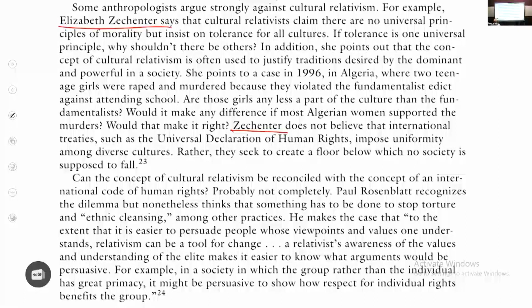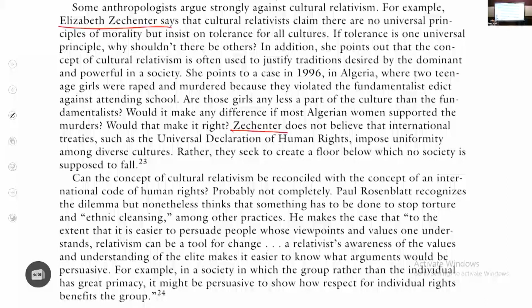So the debate is, in the name of cultural relativism, can we justify some practices like mutilation? For example, there was a study in Algeria. Some women were raped and publicly killed because apparently they violated some Islamic law. Can you now say it is cultural relativism? Or in some countries, we see mutilation of genitals because somebody has committed a rape. Can we say yes, it is cultural relativism? Let's say ISIS practices beheading publicly. Now, can we say cultural relativism? That is a question. So, to what extent can we accept cultural relativism?